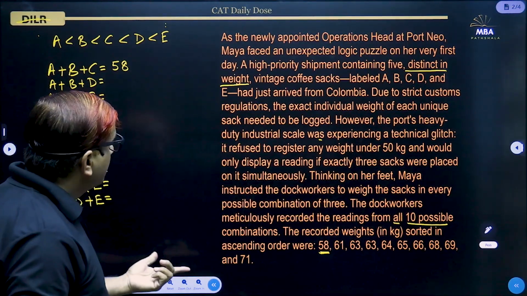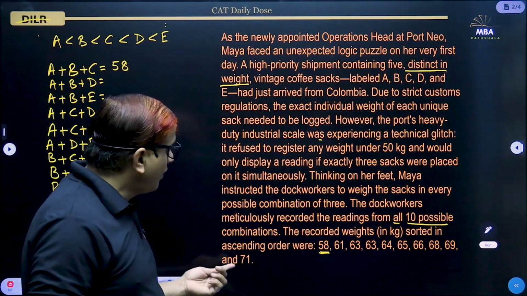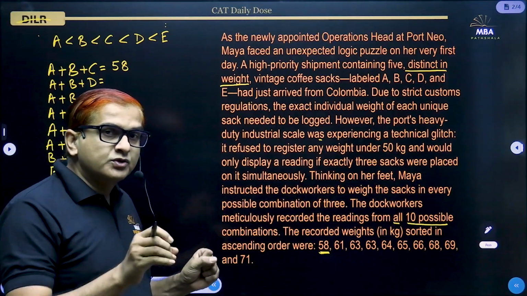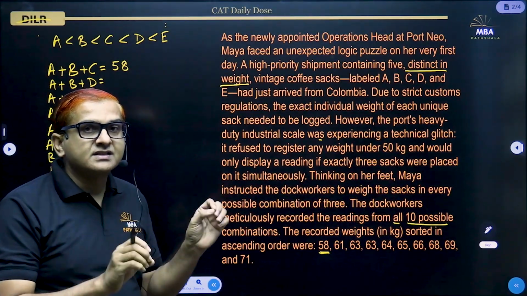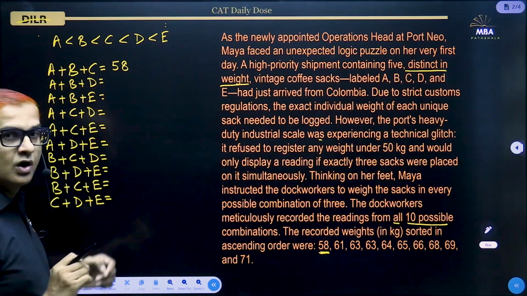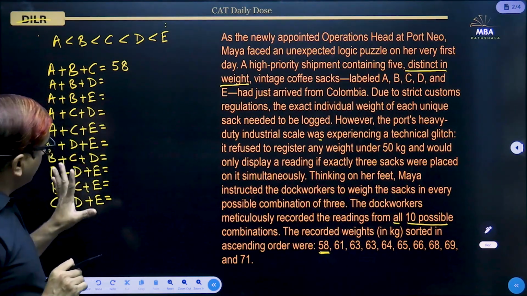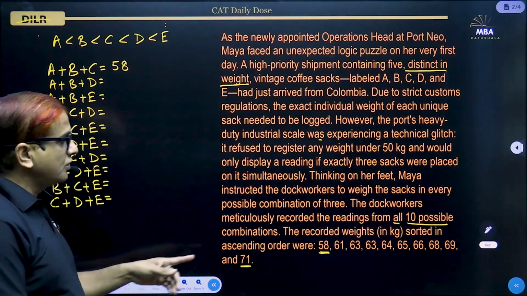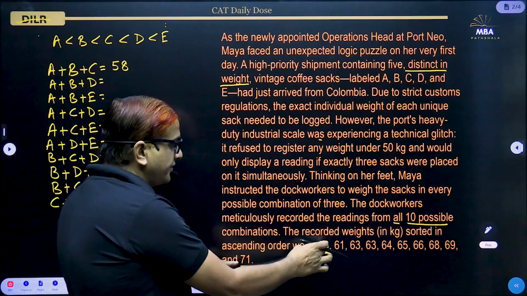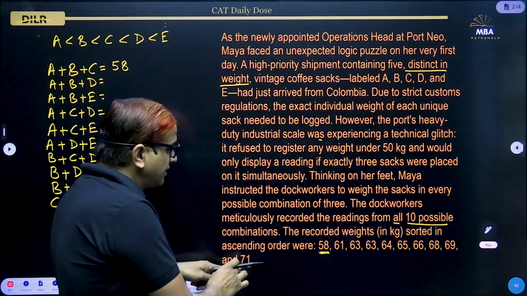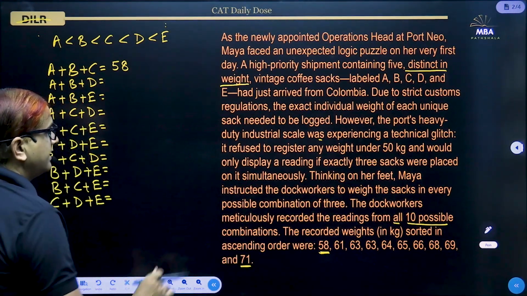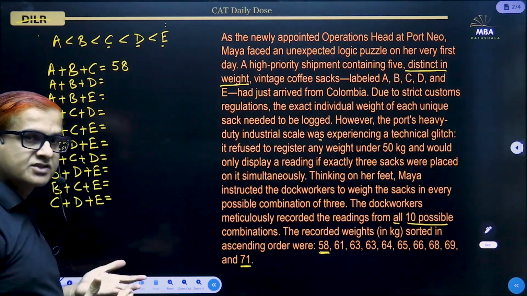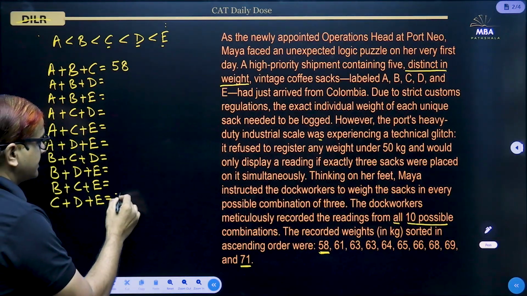Why am I saying so? Because 58 is lowest among all the 10 records. That means they have got 58 by putting the 3 lightest, that is A, B and C together. Likewise, we can find out which combination gives 71 kilograms. So we have to go for the extremes. 58, so likewise we should go for 71 also. The ends. So 71, that will be the top 3, C, D and E. The heaviest 3, C, D, E together, that will be 71.